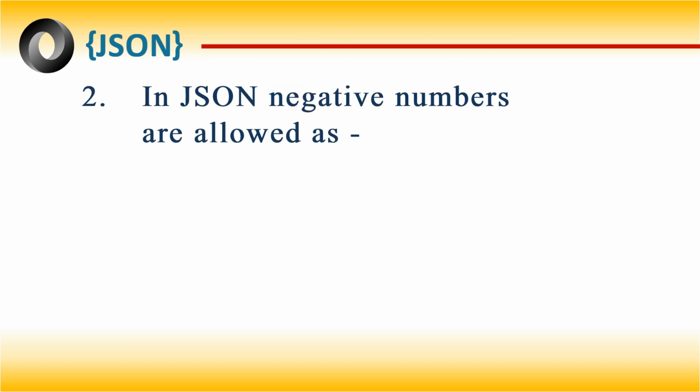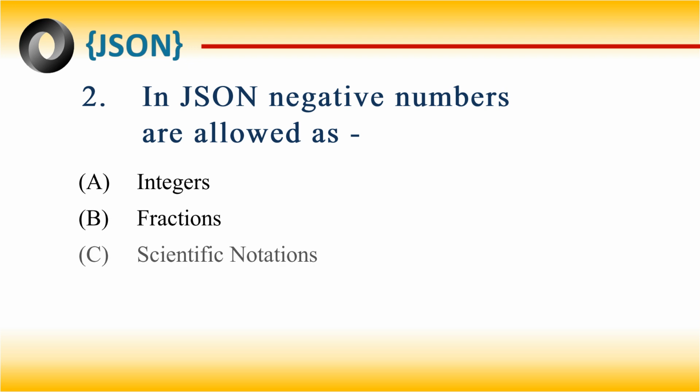In JSON, negative numbers are allowed as: integers, fractions, scientific notations, all of the above. The correct answer is all of the above.